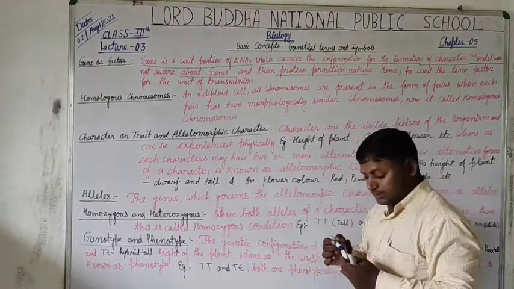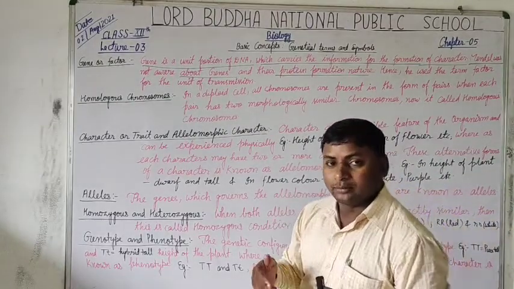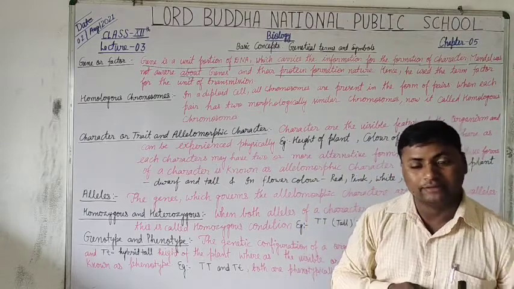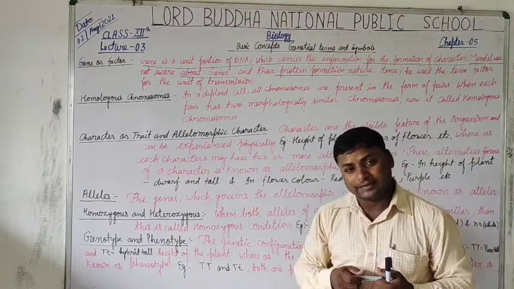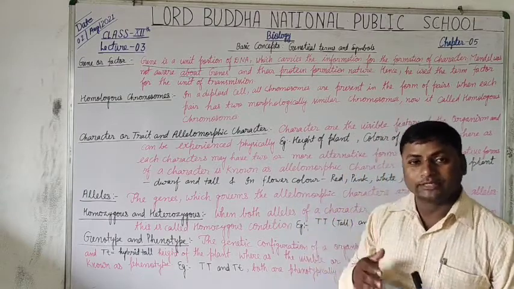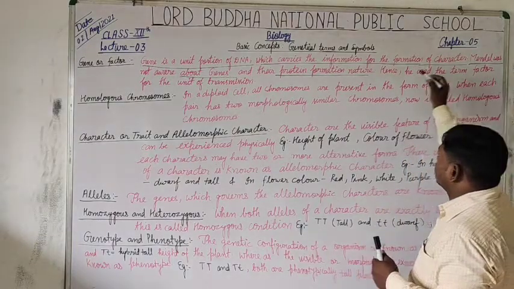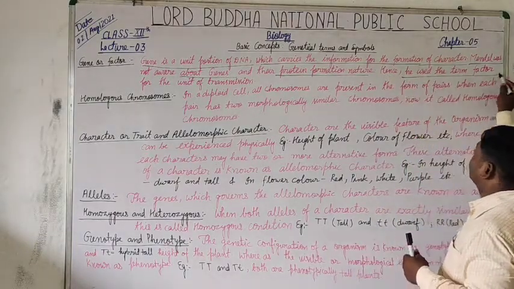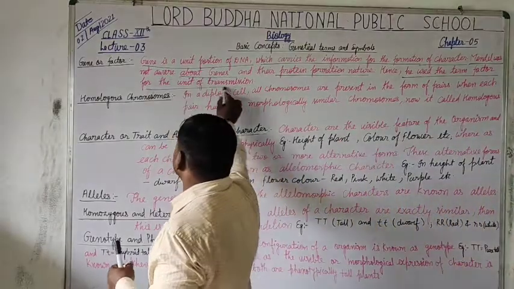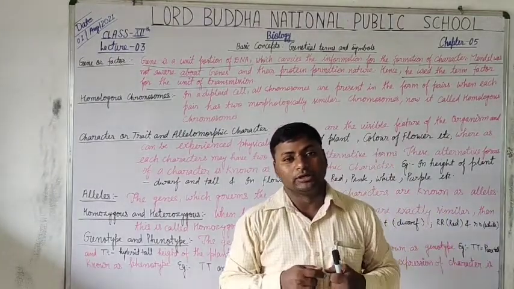Genes are chains of nucleotides which have the ability to synthesize specific proteins and the information they obtain. Hence, he used the term factor for the unit of transmission. What is the meaning of unit of transmission?